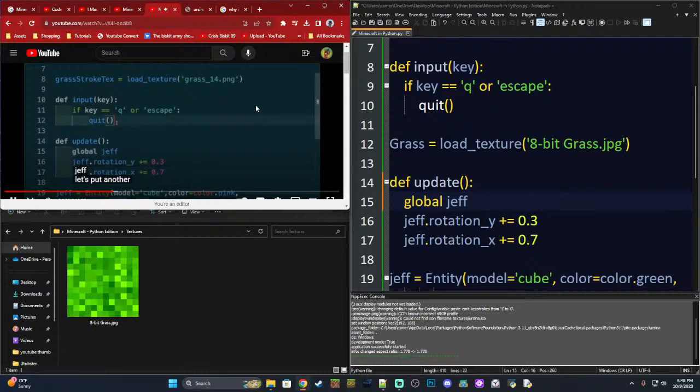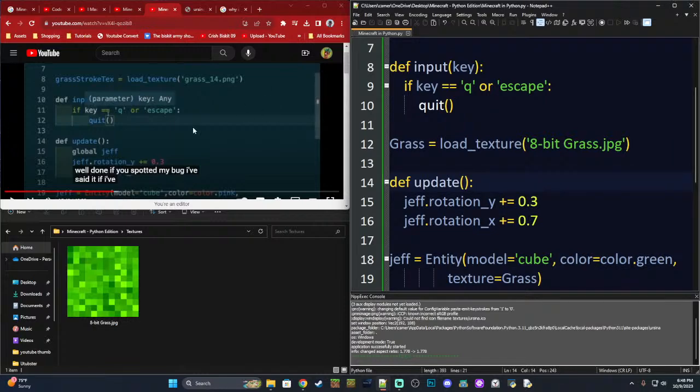Okay. Let's put another key. Oh, well done if you spotted my bug. I've said, okay, so he has a bug. I don't think we need to put global Jeff here. I don't know why that would matter. I mean, it seems like it's working to me. I've been too English about this and not programming. If key is Q or escape, I need to say: or key is escape.